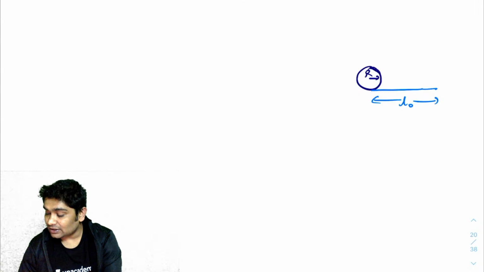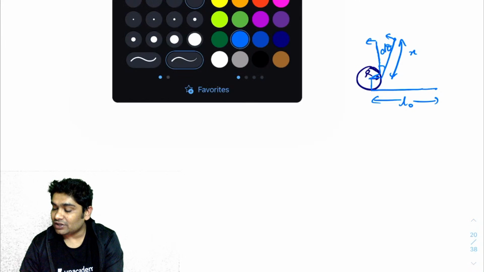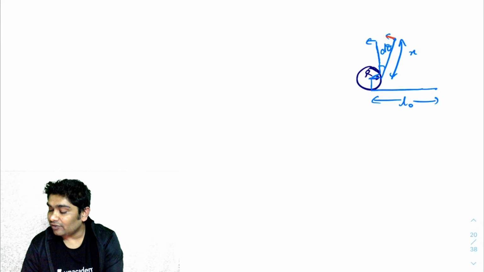Let's say that this is here, and this is x. So in a small time dt, this would have come here. So this line would have rotated by some angle d theta. If this was d theta, this is the angle by which your string would have rotated,